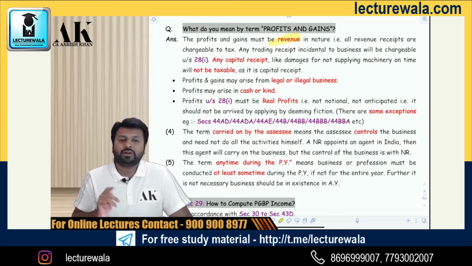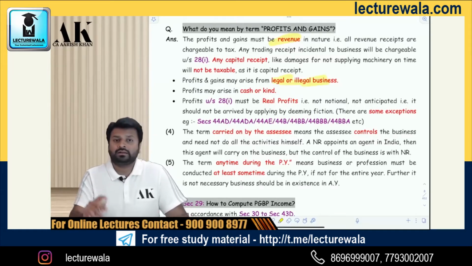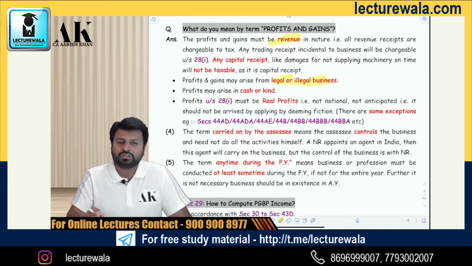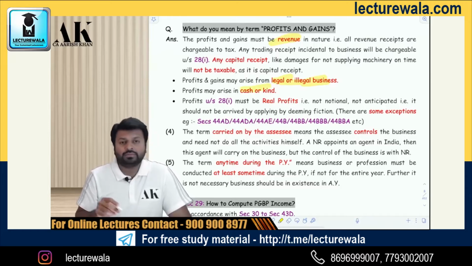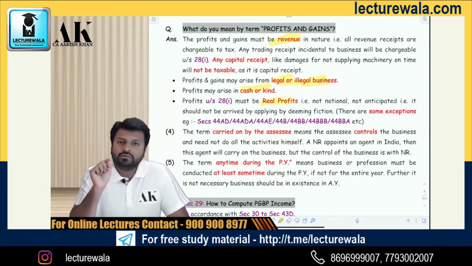Okay. Second, profits and gains may be legal or from illegal business. It doesn't matter. Even if you sell arms and ammunition, and if the government catches you, then the government will charge tax on you on the PGBP. Profits and gains may be in cash or may be in kind. Profits and gains must be from real profits. If you want to charge your profits and gains under section 28 clause 1, your profit has to be real profit. It should not be notional. It should not be anticipated. It should not be deemed.